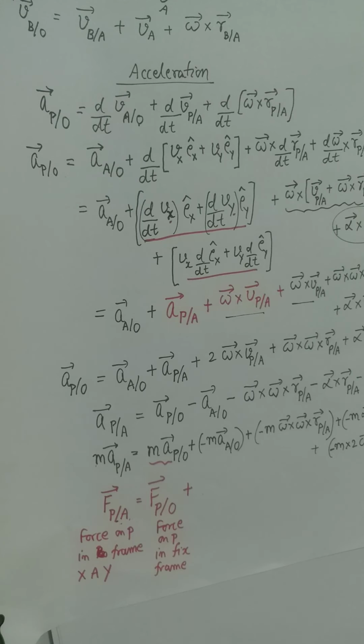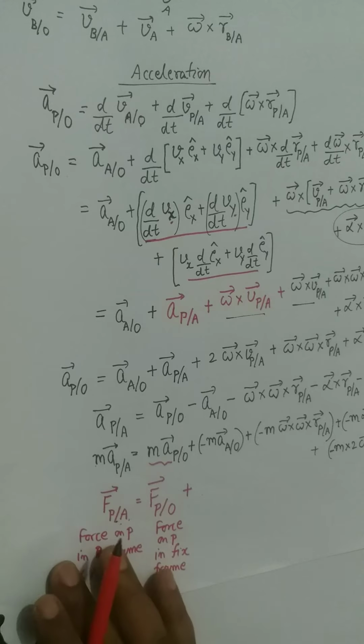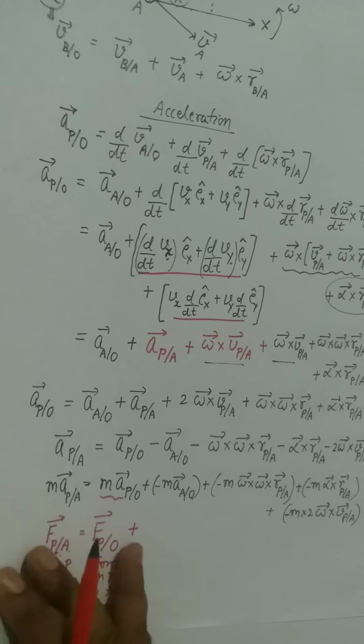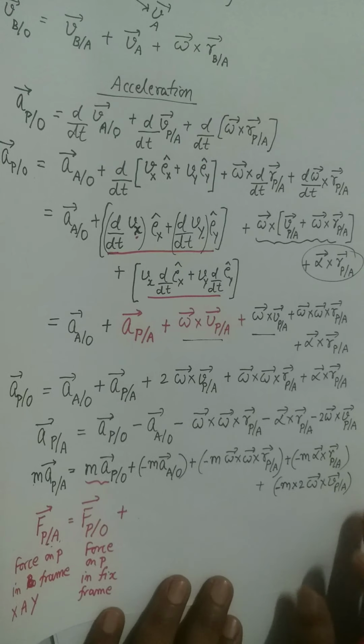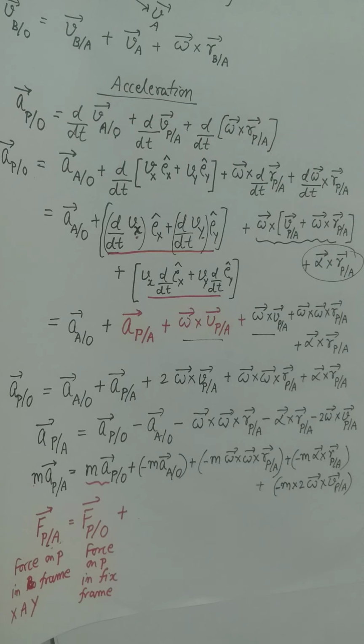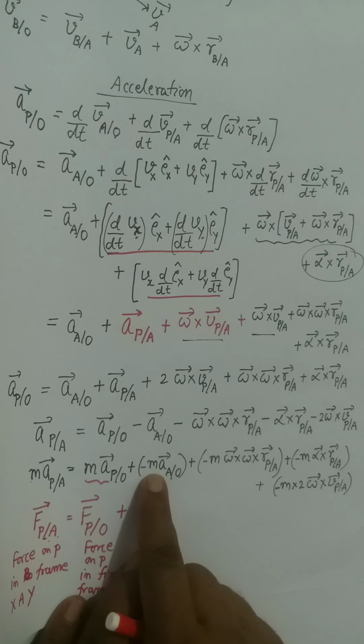You can call it inertial frame. And then you have some more factors now. All the extra factors, they look like force. They appear as force.